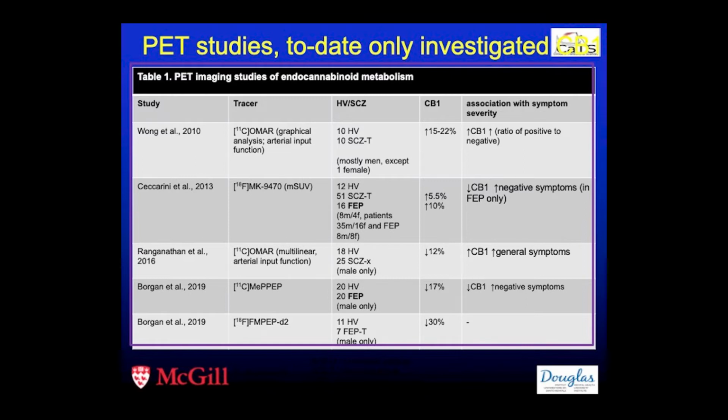More recently, the study from Mohini Ranganathan at Yale, together with the group in Europe, have used improved radiotracers or improved quantification methods. By doing that, these studies, in relatively larger samples, were able to show a reduction in CB1 receptors in schizophrenia patients, first episode psychosis mostly, but also in older patients, as compared to healthy volunteers, with relatively higher percent changes using improved quantification methods.